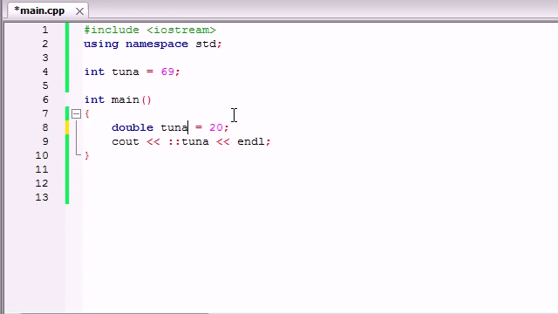And the last thing I want you guys to remember from this tutorial: whenever you have two variables with the same name, one is local and one is global, and you want to use the global variable in your function, you need to use this colon colon unary resolution operator, whatever the heck you want to call it. It's two colons before your variable, and that tells C++, hey C++, I know I have a variable in here, but I want to use this one, the global variable, instead. And if you remember these three rules, you'll be good to go.